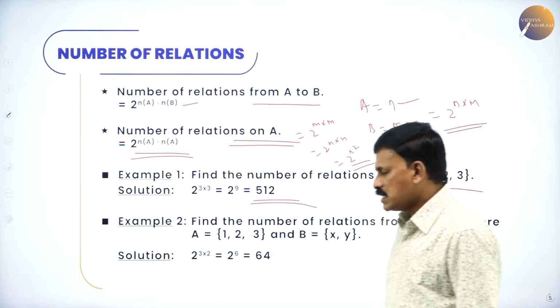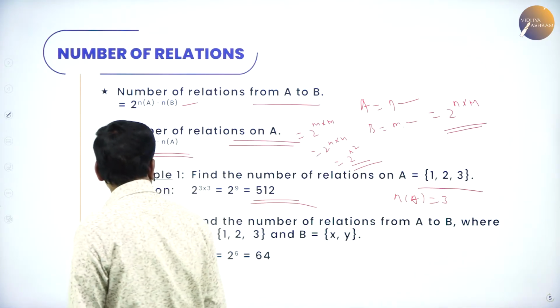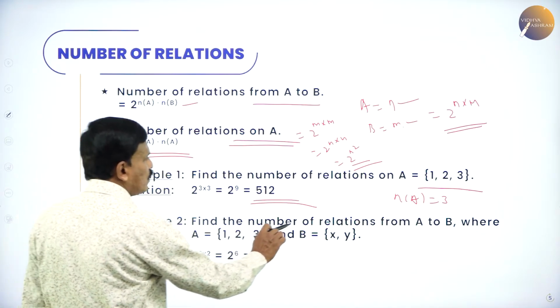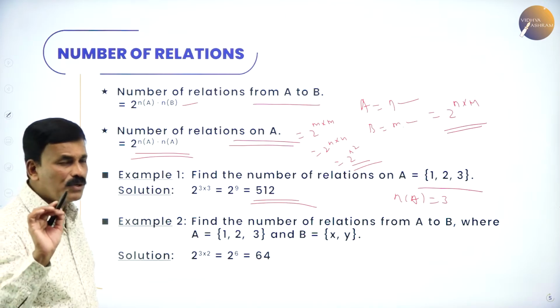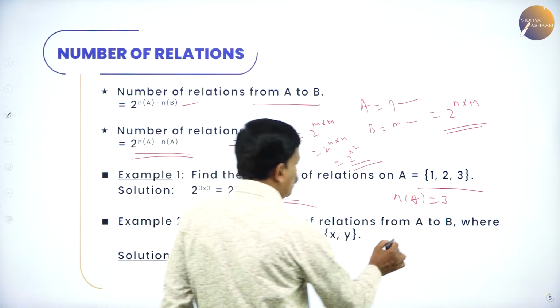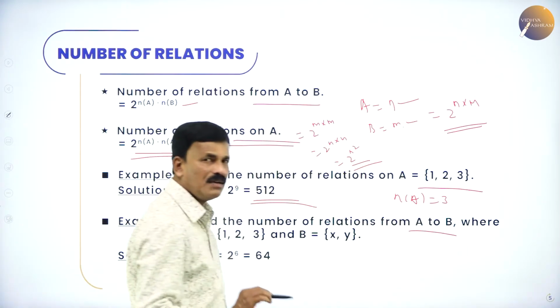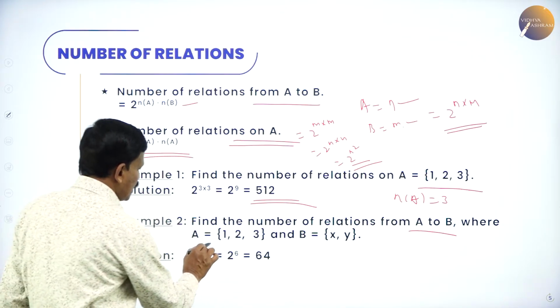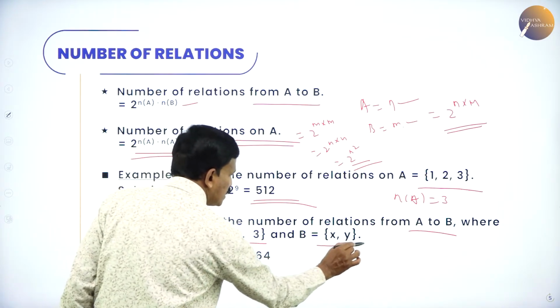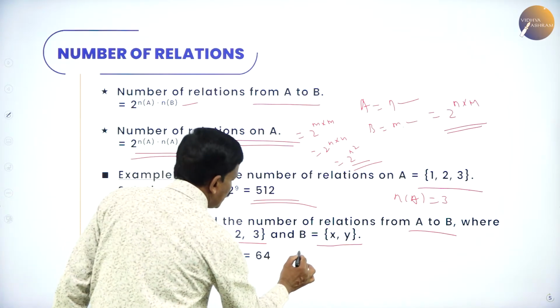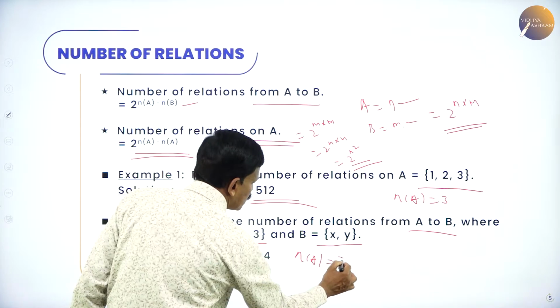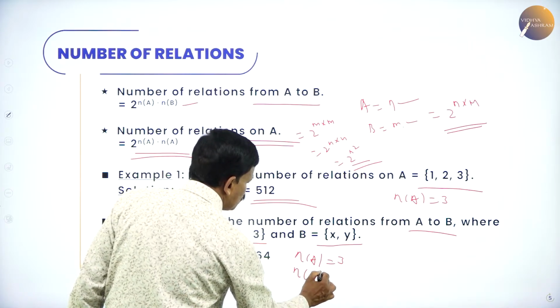Let us consider one more example. Find the number of relations from A to B, where A contains 1, 2, 3 and B contains x, y. How many elements are in A? N of A contains 3 elements, and N of B contains 2 elements.